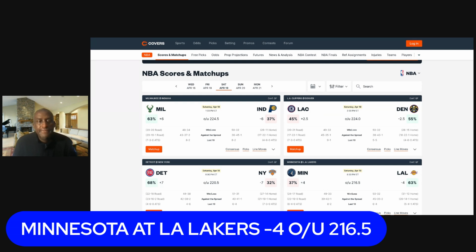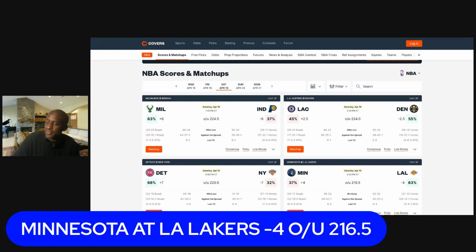So this game here, we see it opening up 4.5 for the Lakers at home against Minnesota. Total 219. It's come down now to 216.5. We're seeing 217. So we see one book at 217, and the line has come down to -4 in this game. So look at the line here to see what's going on. All Laker money here, mainly Laker money right here, and we see the under in this game.